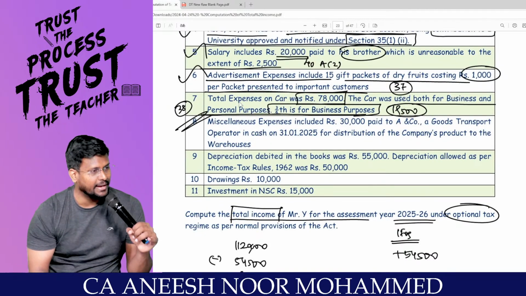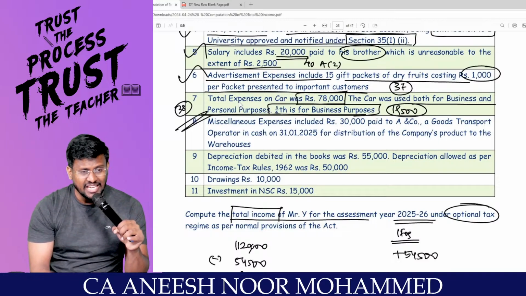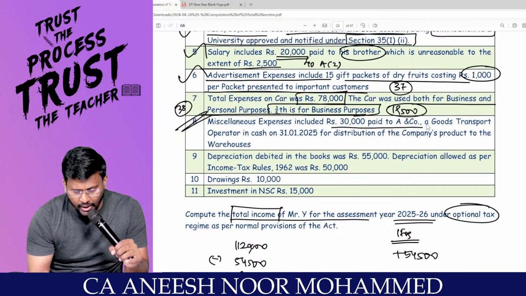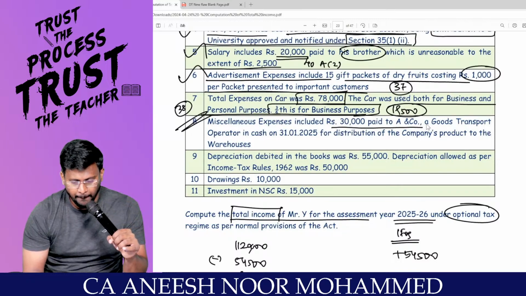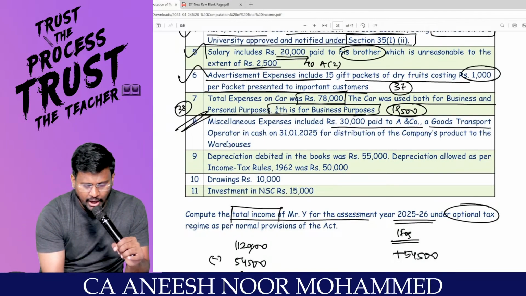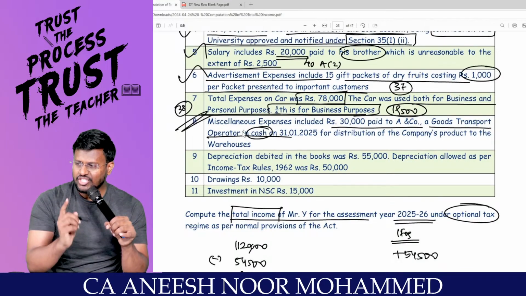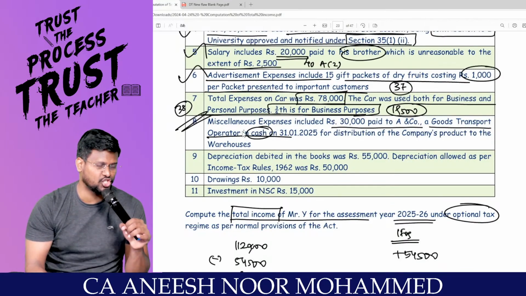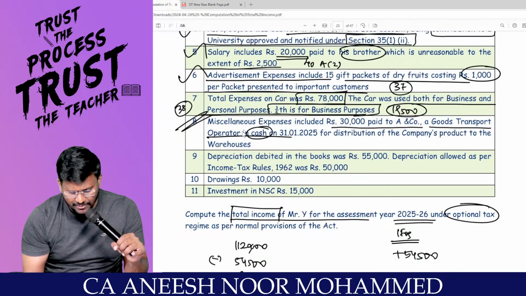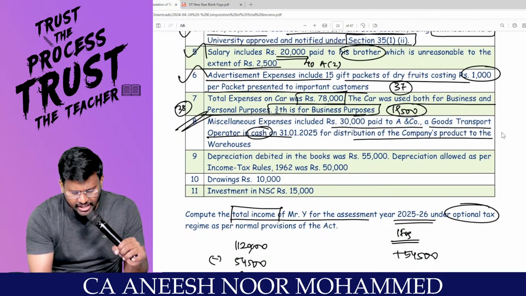Coming to adjustment 8. Miscellaneous expense included 30,000 paid to ABC and Co., a GTA, in cash. To a GTA, I can pay up to 35,000 in cash. This is just for distribution of the company's product to the warehouse.